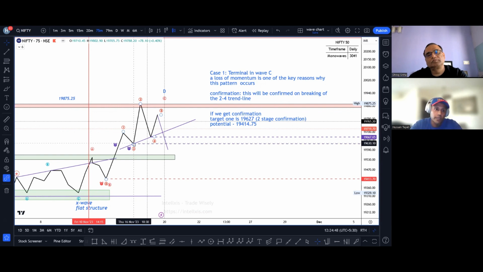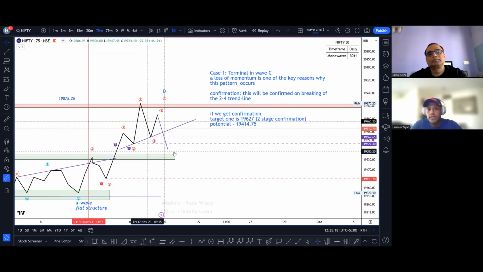We have always said that when we have two waves, we can know what the third one is going to do. यहाँ पे आप देखेंगे ना, wave 2 has taken less time and less price than wave 1. When I say less price, it's basically retraced very little and it has taken very little time. तो हम जो C wave में impulse और terminal impulse पकड़ते हैं ना, wave 2 in an impulse should take more time. When it takes less time, the chances of terminal impulse come.